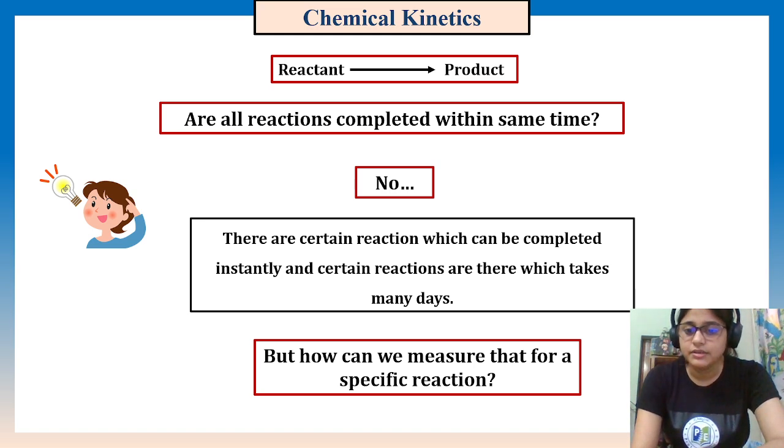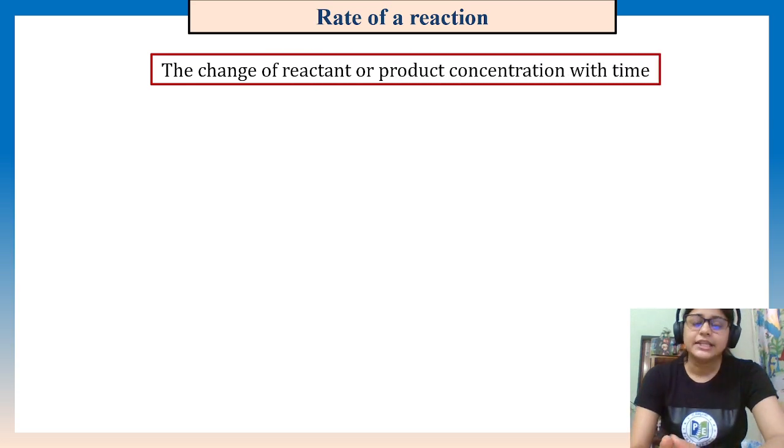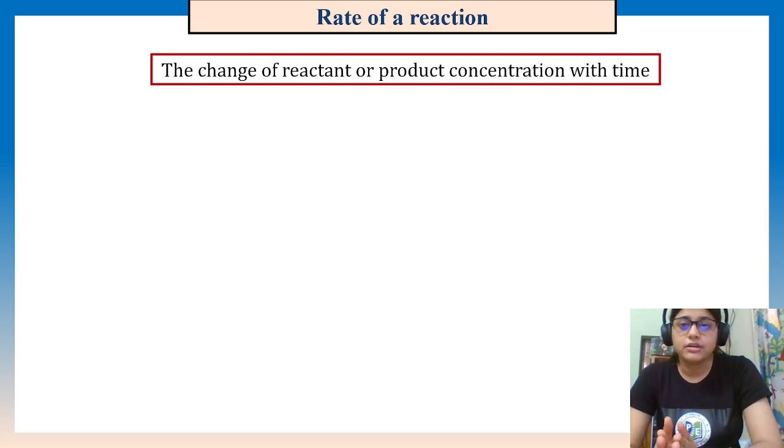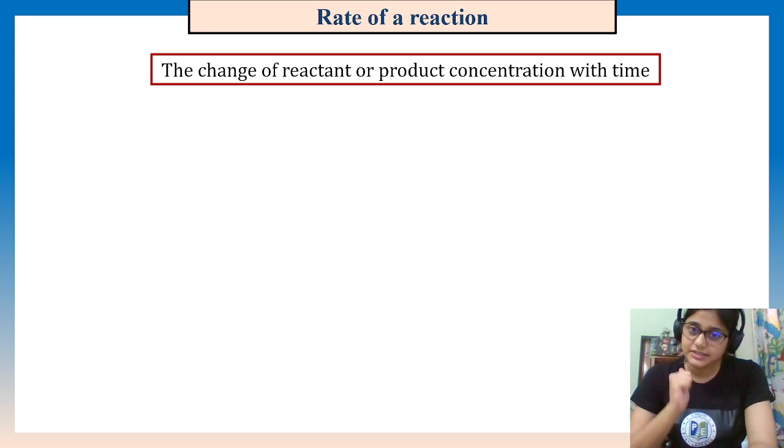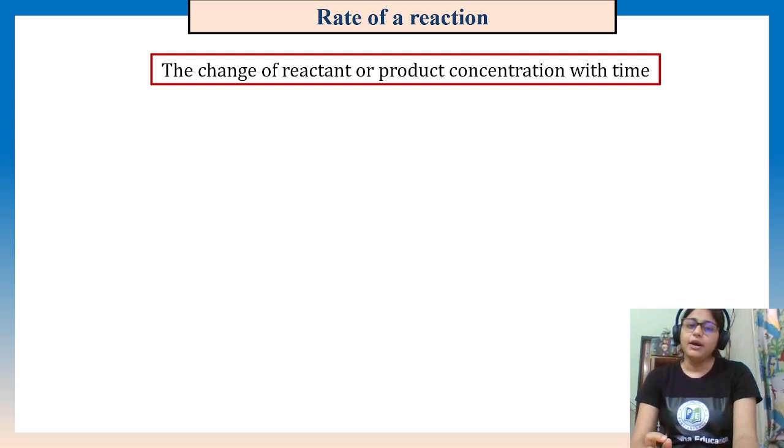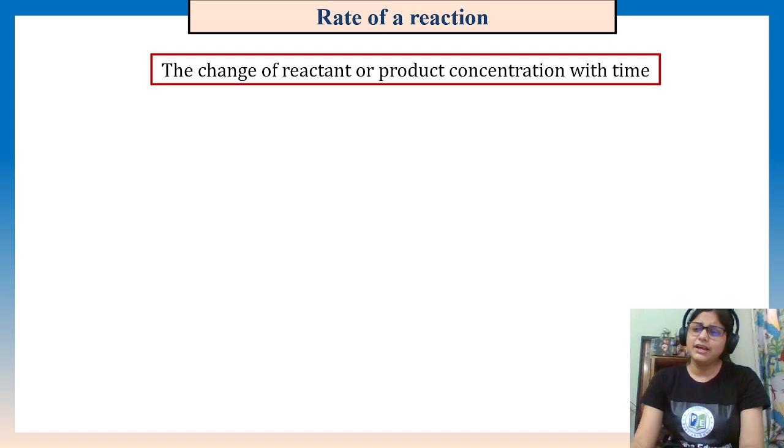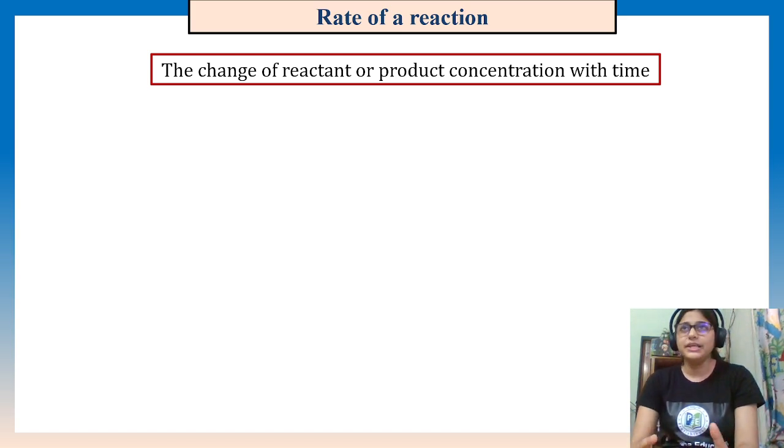How can we measure this for a specific reaction? The change of reactant or product concentration with time is called the rate of a reaction. If we can monitor the rate of a reaction, we know the reaction is happening: the reactant is decreasing, the product is increasing.